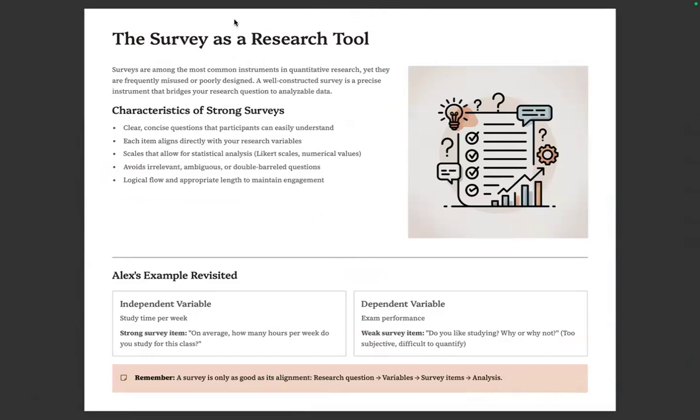Now, next, survey as research tool, no? Surveys are among the most common instruments in quantitative research, yet they are frequently misused or poorly designed. A well-constructed survey is a precise instrument that bridges your research question to analyzed data. It bridges. Eventually, on the face-to-face, on the first session, I will explain this.